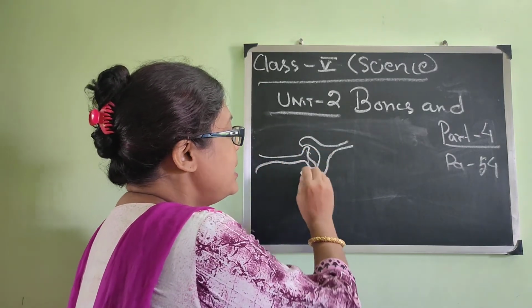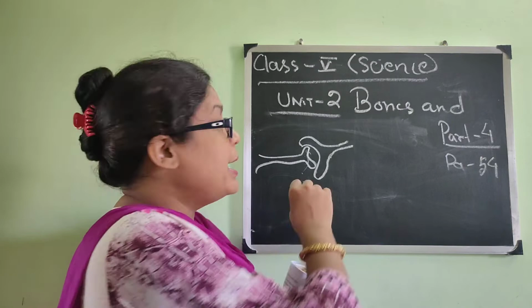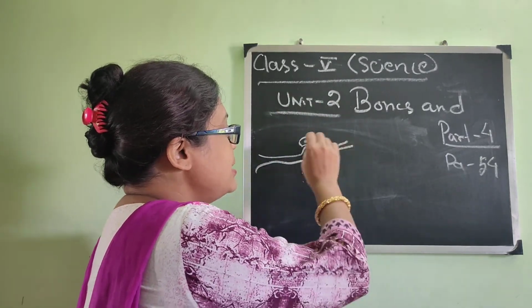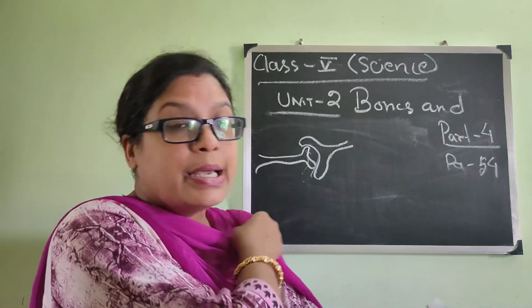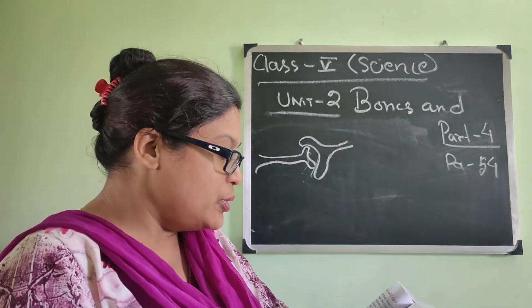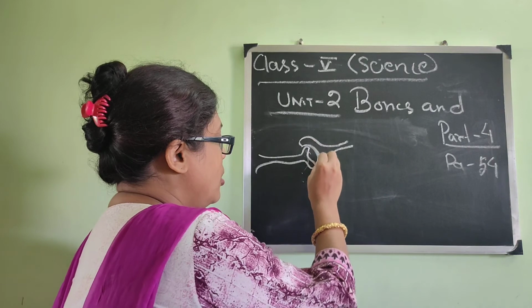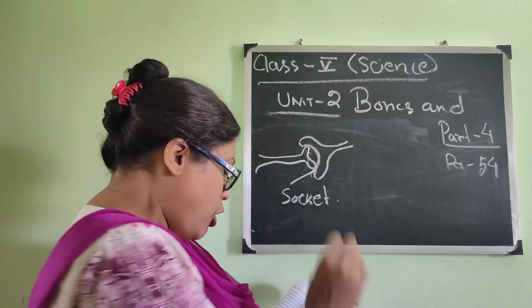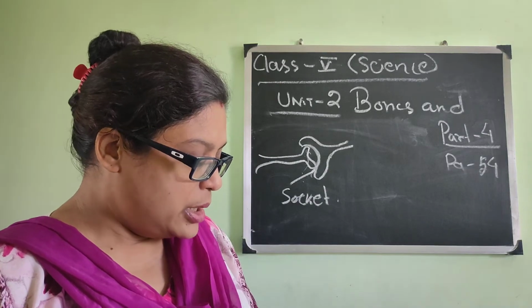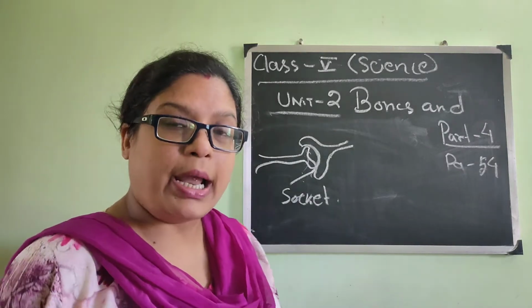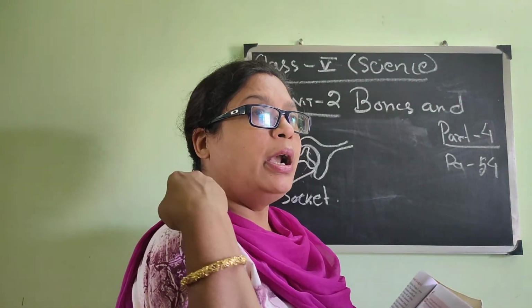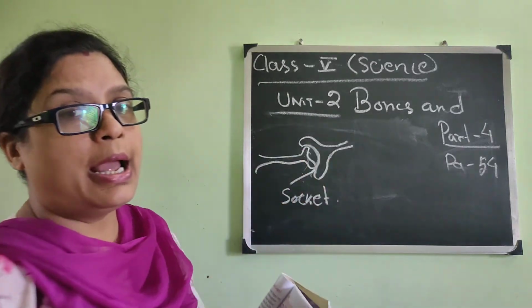When the bone gets the freedom to move, it can move easily because it is fitted inside the socket of another bone. See, the same thing is written. It fits into the hollow part. The hollow part is called the socket of the other bone. The joint allows movement in all directions. When you are moving your hand, see, you can move it. So in the shoulder and in the hip, there is the ball and socket joint.